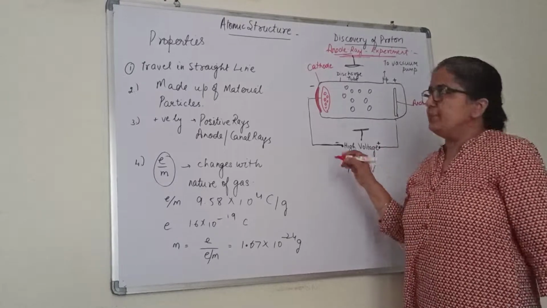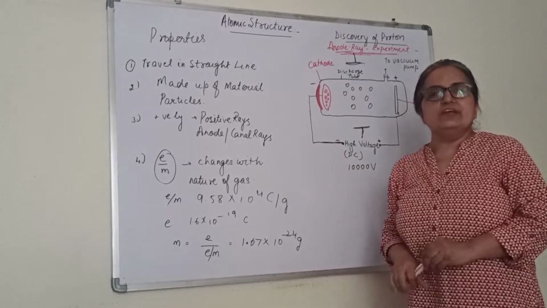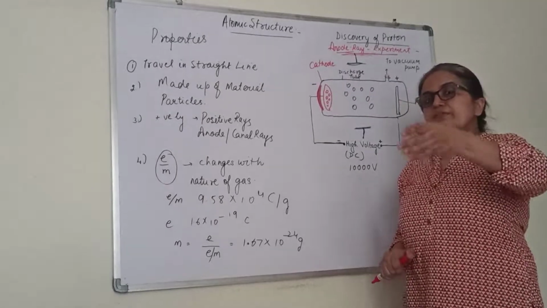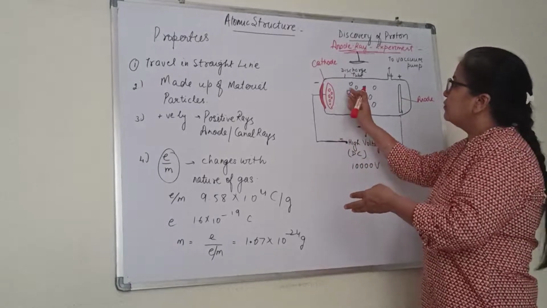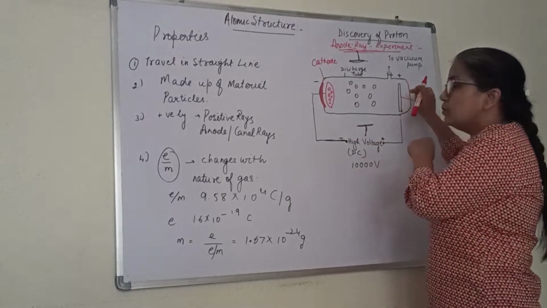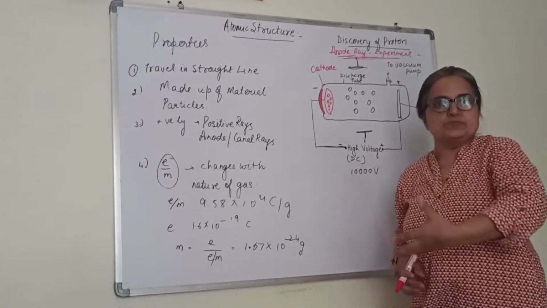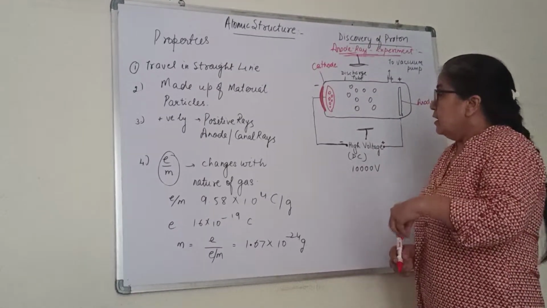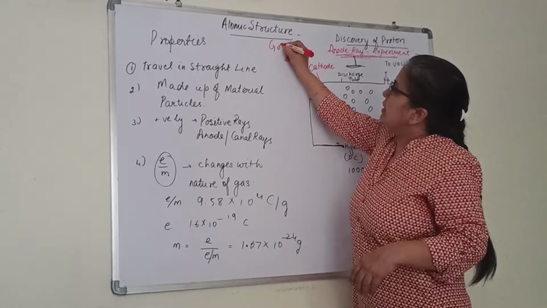High voltage is applied, with a vacuum to lower the pressure. Gas was taken initially. In the beginning, the focus was only on the invisible particles moving from the cathode to the anode, because the anode was perforated and the color was visible on the backside. Later on, this experiment was performed by Goldstein.